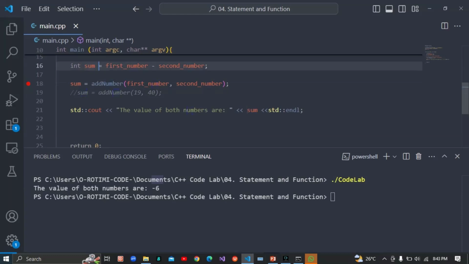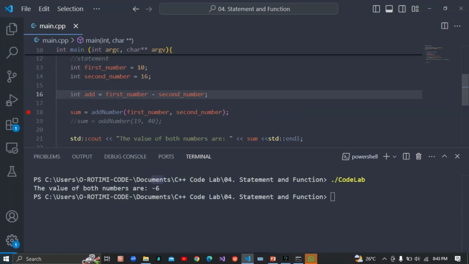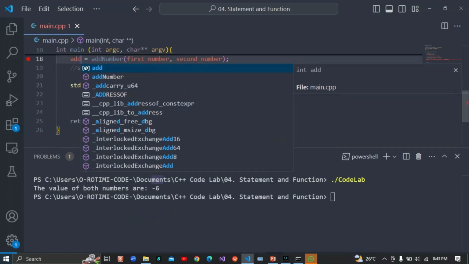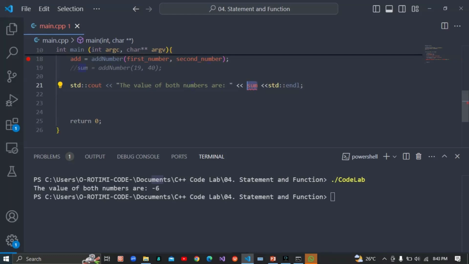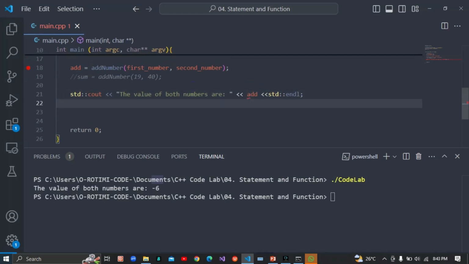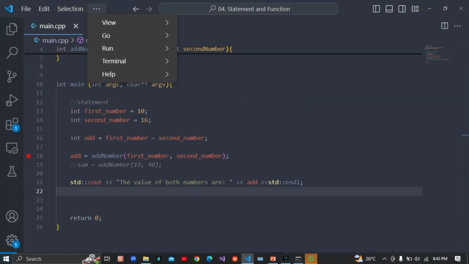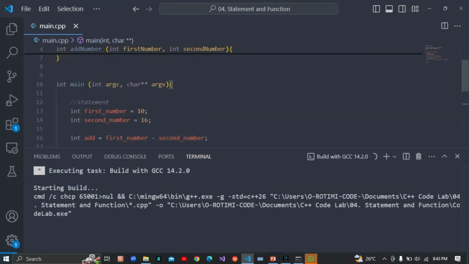We can actually change it. It's not necessary to use sum. We can change it to something else. You can use add. You can change all of these we have here. It doesn't matter, because sum is just a name. It's going to give us the same result. So let's run it again. It's going to give us the same thing.